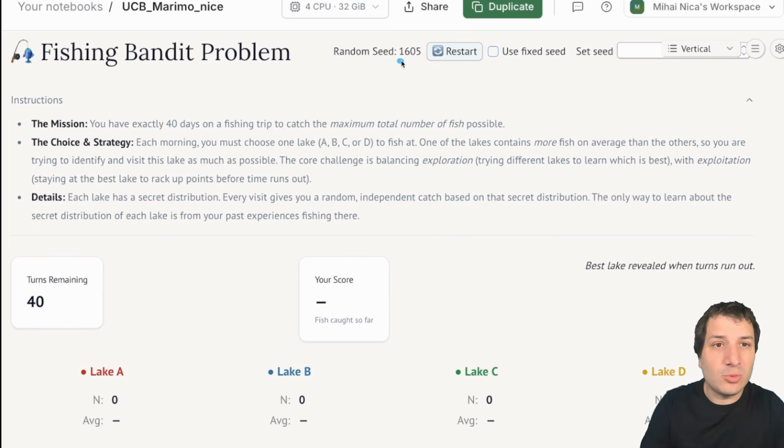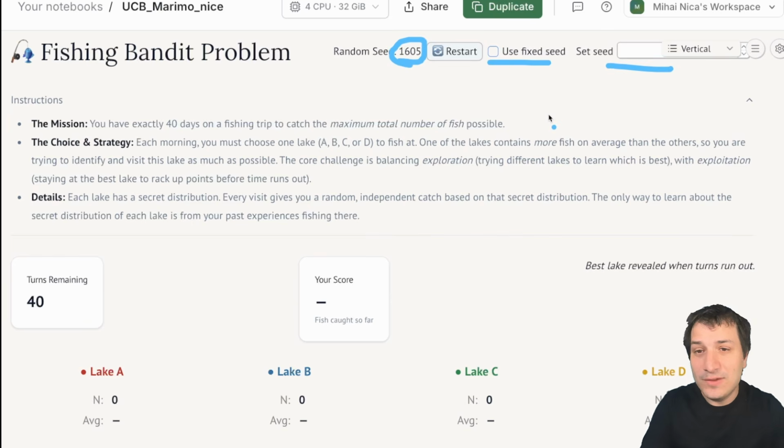And I'm going to use this random seed 1605. If you want to play along with me, you can type in this seed up here and click use fixed seed, and you'll have the exact same randomness as me. So you can try the game and see, will you collect more fish than me?